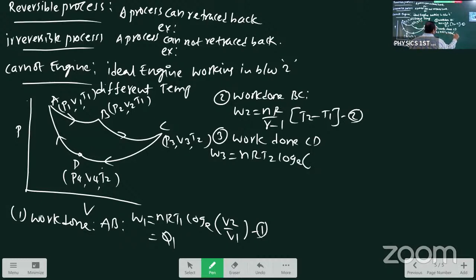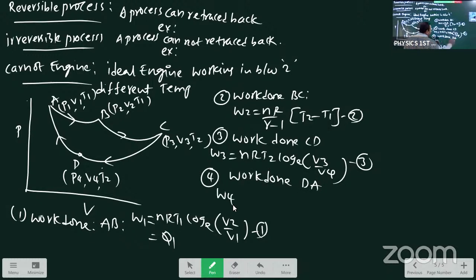NRT2 log base e V3 by V4, equation number 3. Last equation, student, again work done, everywhere 4 work done with different situation. W4, this is nothing but Q2. So what is the W4 meaning? Adiabatic process, same equation we are writing, T2 minus T1, student, fourth equation.